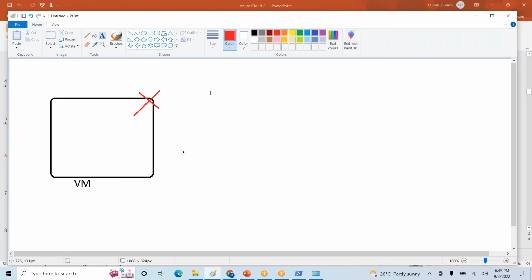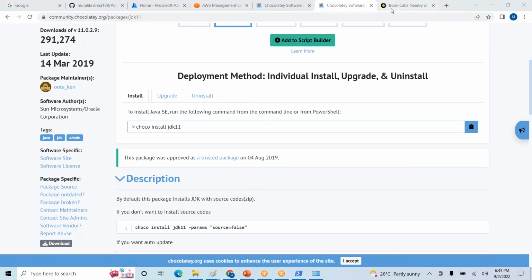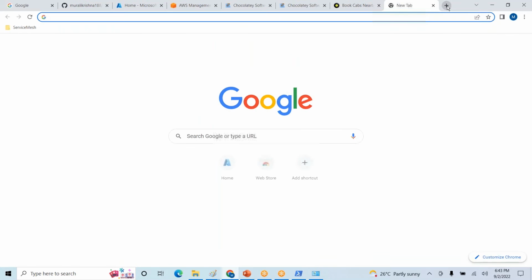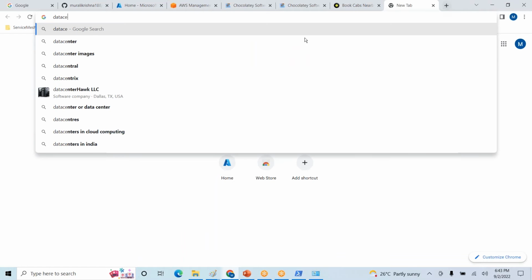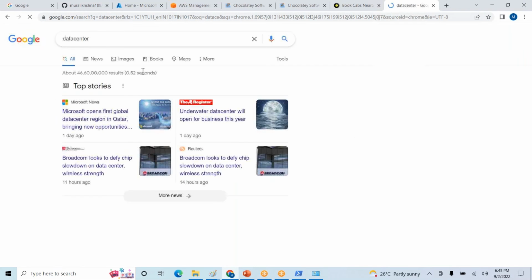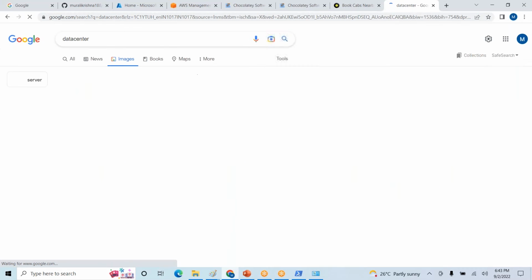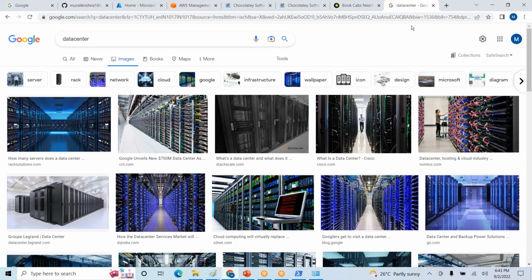One is rack. Before that, let us try to understand our data centers and servers. In data centers, they will maintain some racks. Each rack contains a number of servers.